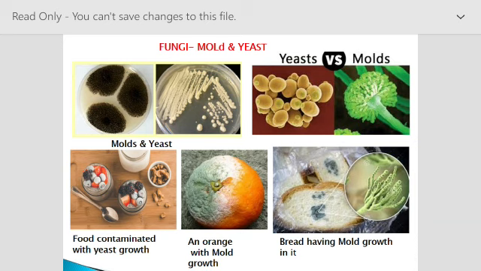Sometimes you must have seen that in some fruits or dry fruits there is a droplet-like white growth. What is that? That is yeast. That yeast growth contaminates the food. Now we can understand why they are growing on foods. We are saying there is a growth of fungi on food. Why are they growing on foods? Because they want nutrition, and they get nutrition from the food material. Okay, so let's just revise it once again.